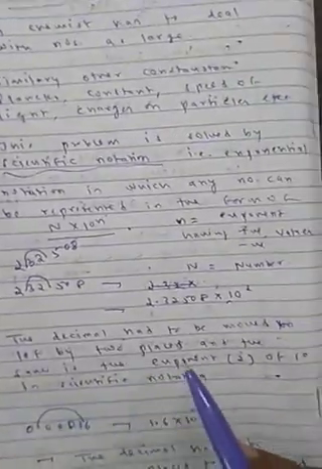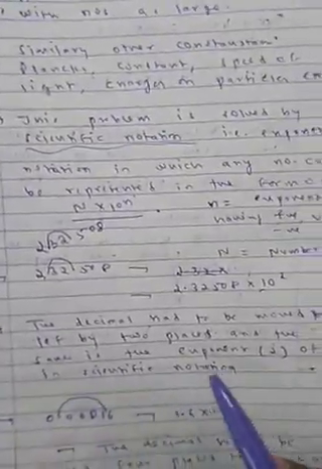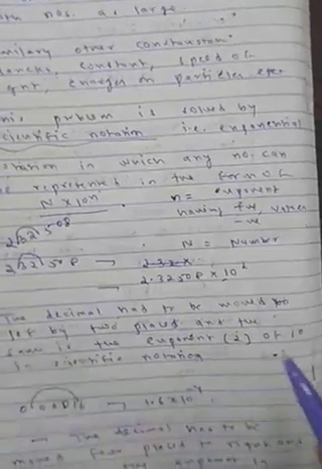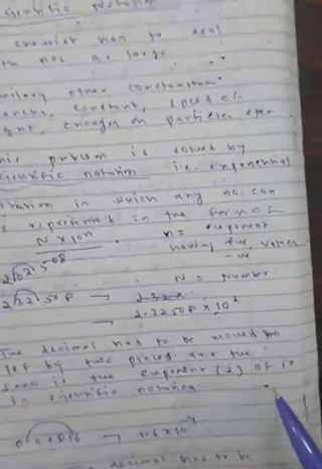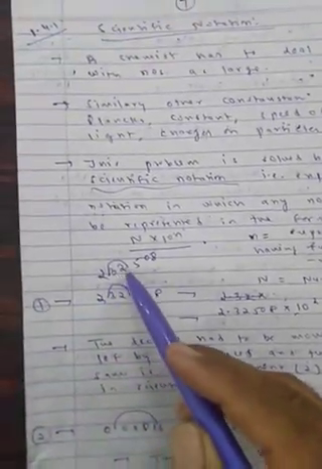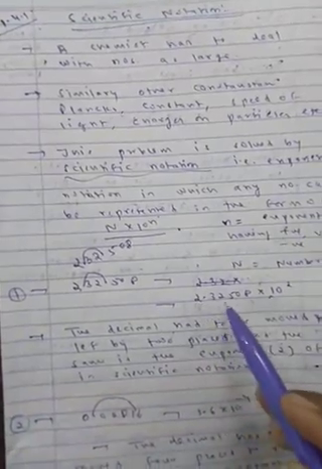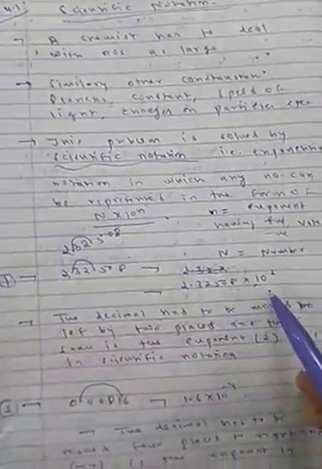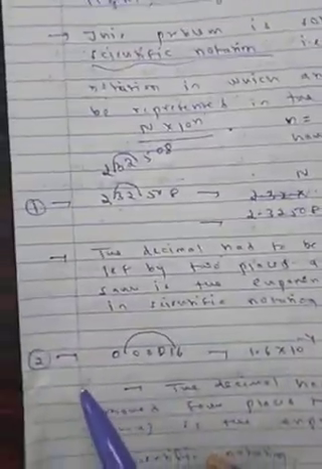The decimal had to be moved left by 2 places, and the same is the exponent: 2 places displaced, so 10 raised to 2. Moved to the left side, so it is a positive value in scientific notation. So this is shortly written not as 232 but as 2.32508 into 10 raised to 2.